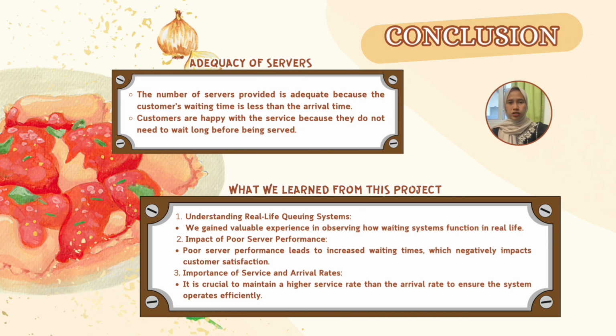Lastly, the conclusion. The adequacy of servers. First, the number of servers provided is adequate because the customer's waiting time is less than the arrival time. Second, customers are happy with the service because they do not need to wait long before being served. What we learn from this project is, first, we understand real-life queuing systems. Second, the impact of poor server performance. Third, the importance of service and arrival rate.